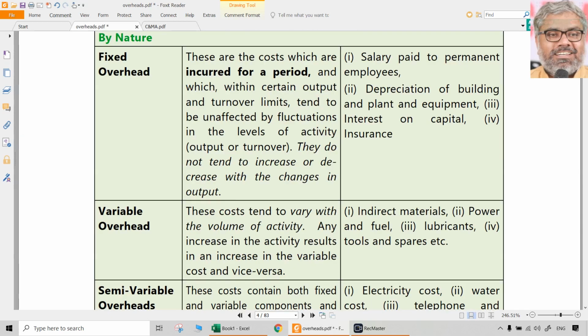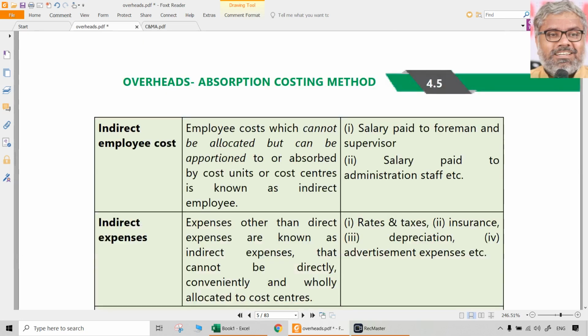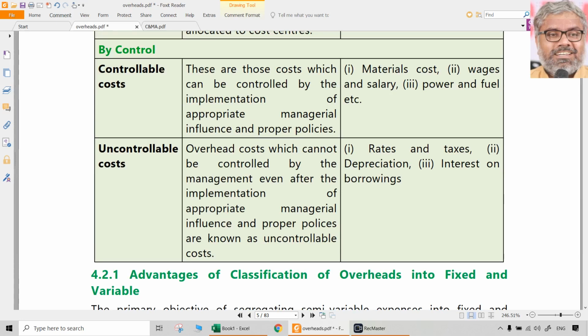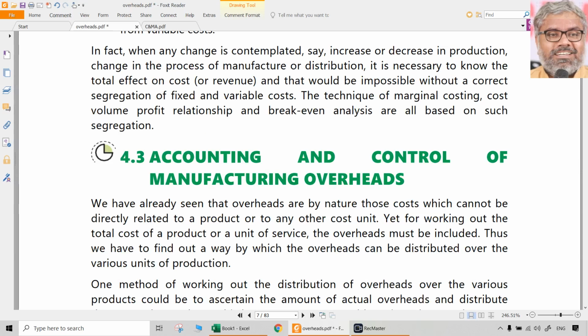We can also classify the overheads into fixed, variable and semi-variable overheads. Or as part of various elements, we can classify them as indirect materials, indirect labor or indirect expenses. Or by control, these can be classified as controllable and uncontrollable overheads. All these are basic concepts which we discussed in the initial introduction to the cost accounting subject itself.